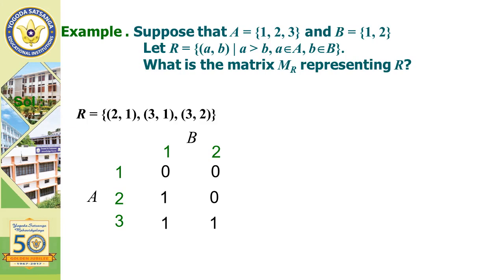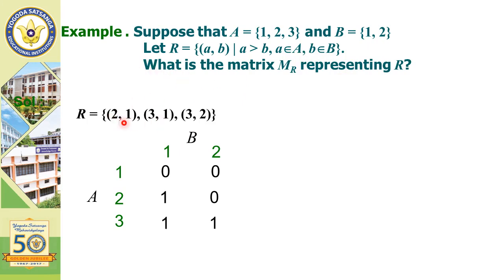The relation in this problem: A is equal to {1, 2, 3}, B is equal to {1, 2}. So B is {1, 2} and A is {1, 2, 3}. Let R be the relation of pairs (a, b) such that a is greater than b, where a belongs to A, b belongs to B. Represent it as a matrix of the relation.